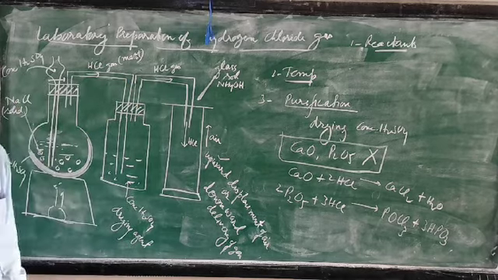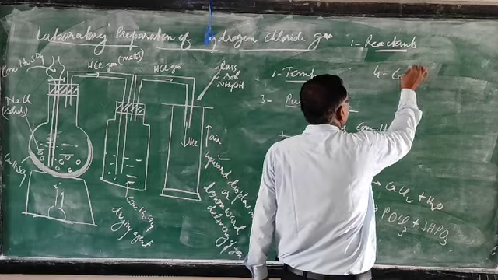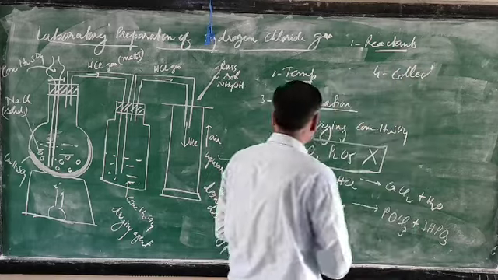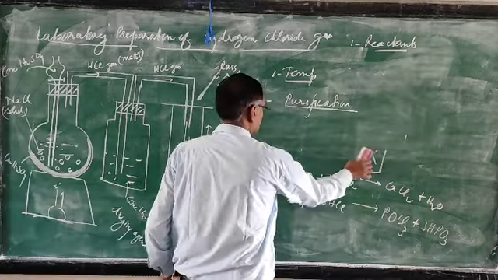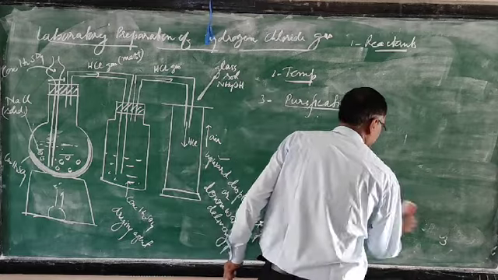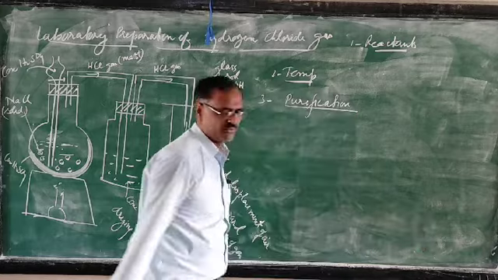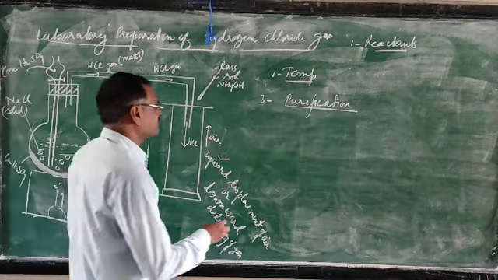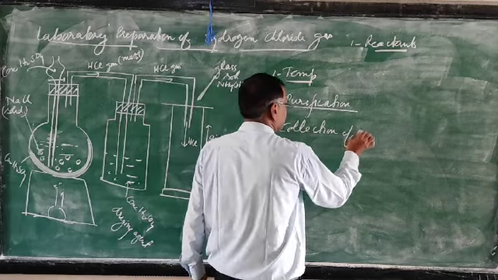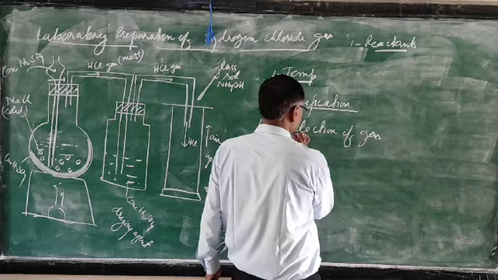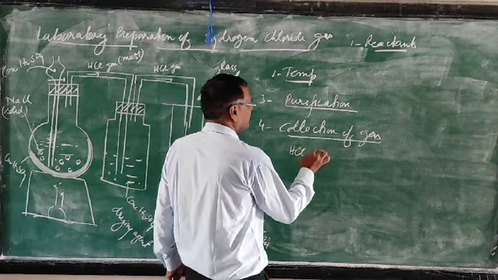Now the fourth point, collection of the gas. All the points are given in the book. Then you have to read your book properly. If you are not reading, you will lose your book. Fourth point, collection of gas. So it is given that HCl gas is heavier than air.